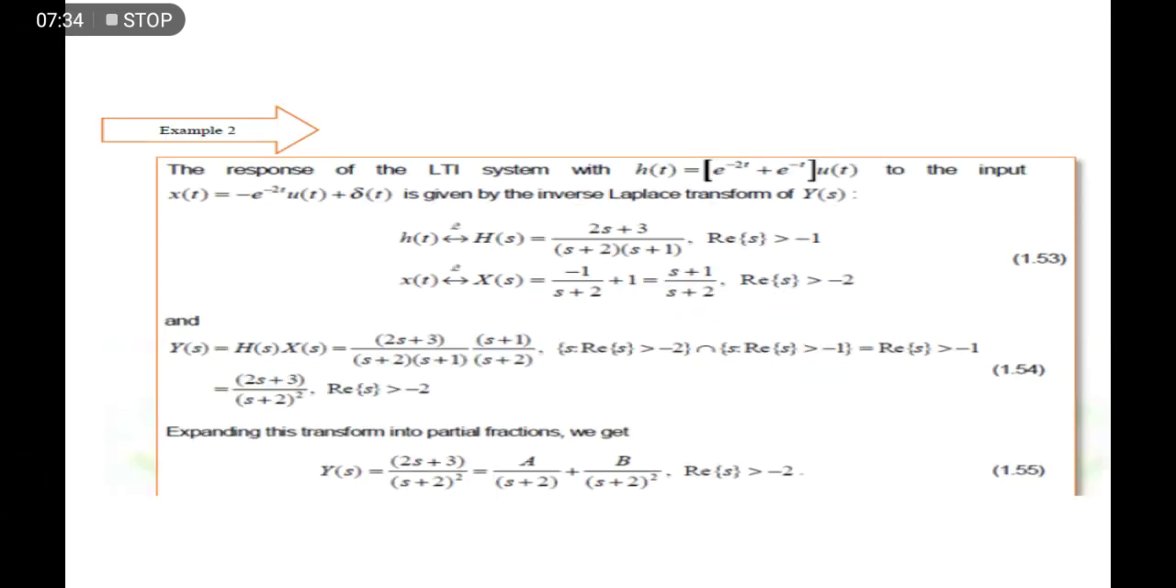So we have here an example. Just read about this example, because it's just the representation of this property here.